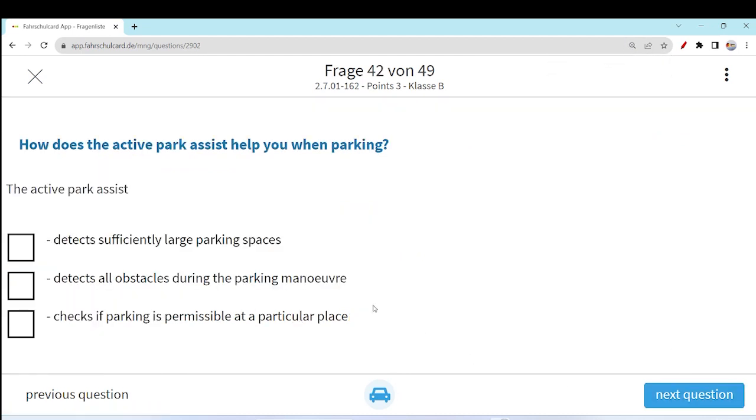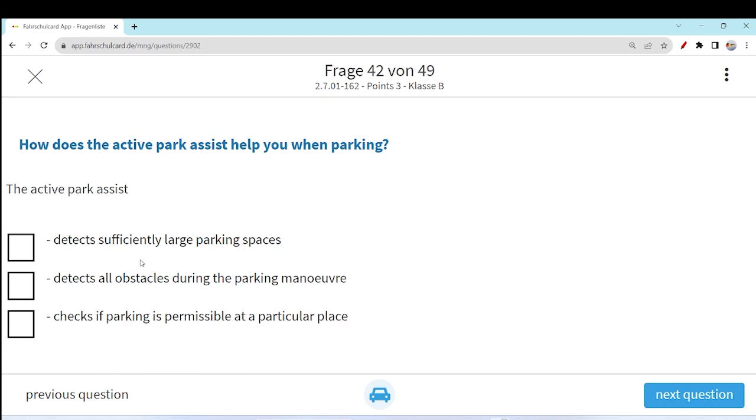Let's move to the next question. How does the active park assist help you? I think you know this feature. It could be an advanced feature, but now it's quite normal in cars. When you are parking, how does active park assist help you? Whenever you have activated the active park assist, it will help you to find the parking space and help you to park, but not 100%. You always need to be very attentive to the traffic, because it's a system made by humans and it could go wrong. So you need to be very attentive even when using active park assist.